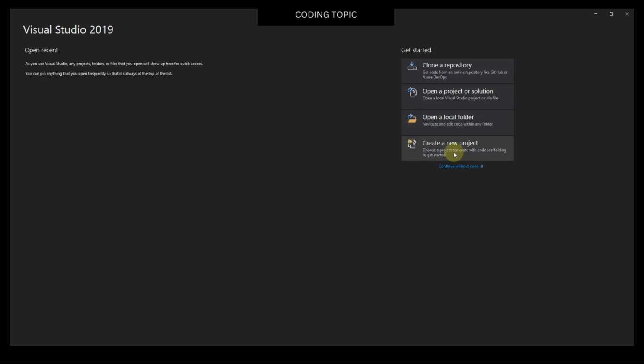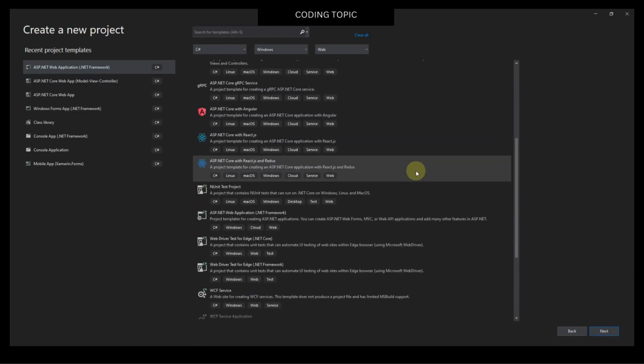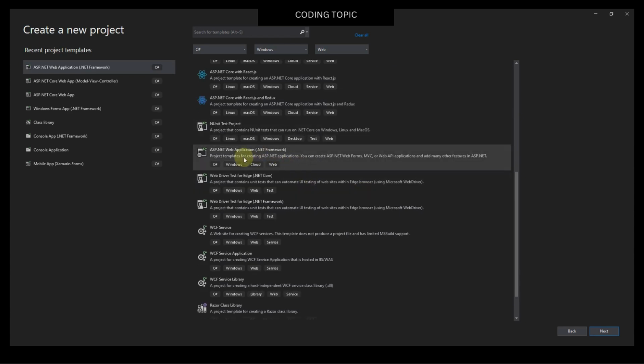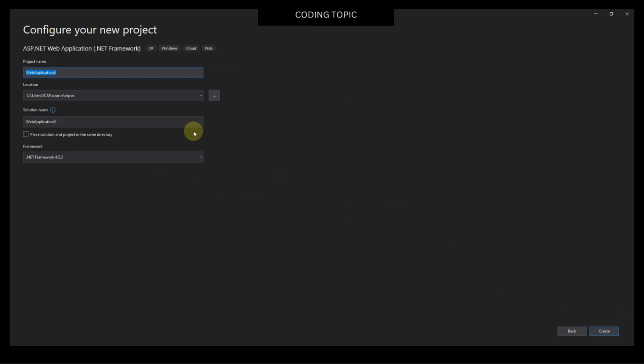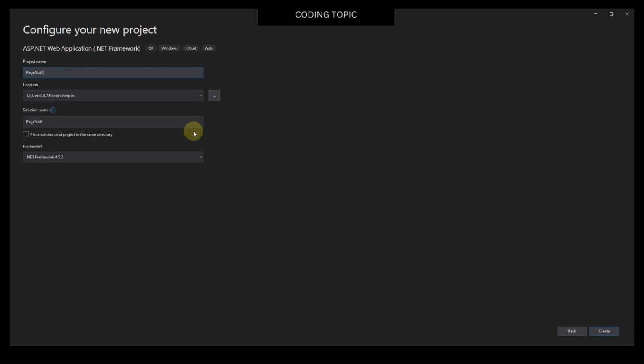So I will click a new project. Then I will find ASP.NET Web Application .NET Framework. I will select it. Then I will click the next button. Then I will rename the project name to page not found.